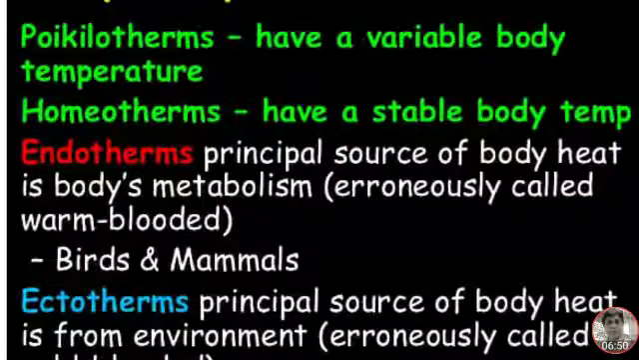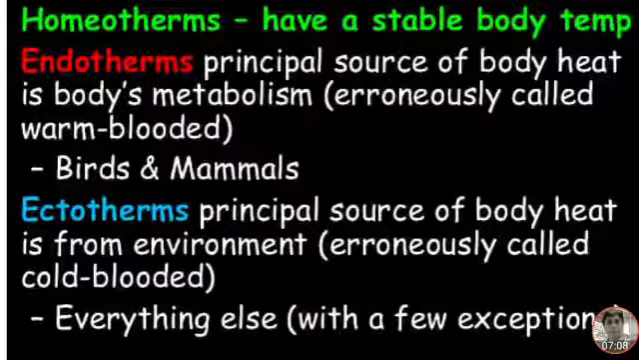Poikilotherms are animals which have a variable body temperature. Homeotherms have a stable body temperature. Endotherms: the principal source of body heat is the body's metabolism; they are erroneously called warm-blooded, for example birds and mammals. Ectotherms: the principal source of body heat is the environment; they are erroneously called cold-blooded. In endotherms, body temperature is constant. In ectotherms, body temperature is variable according to the environment. Everything else, with a few exceptions.